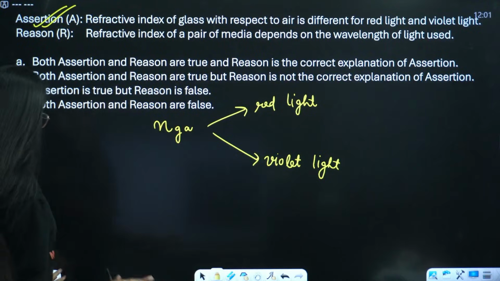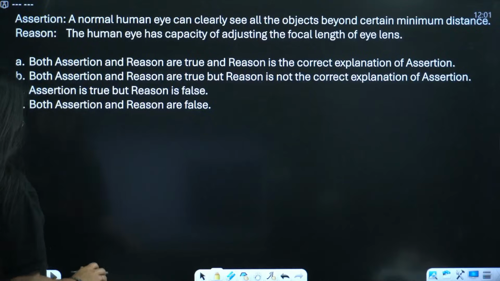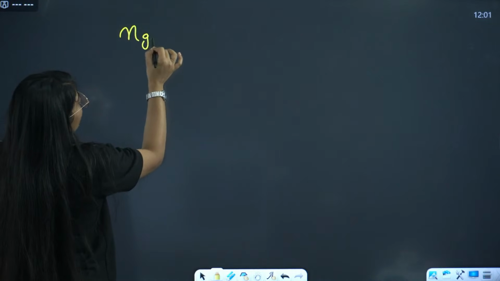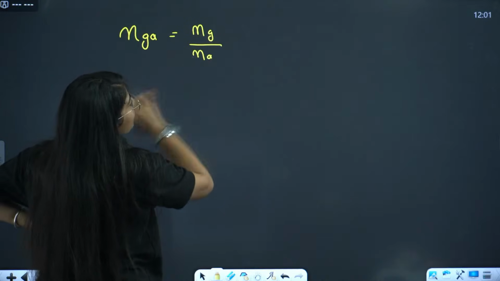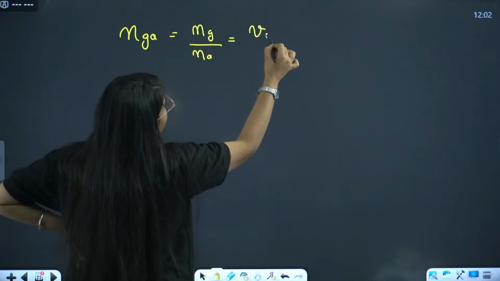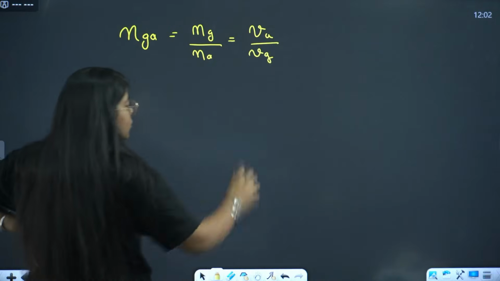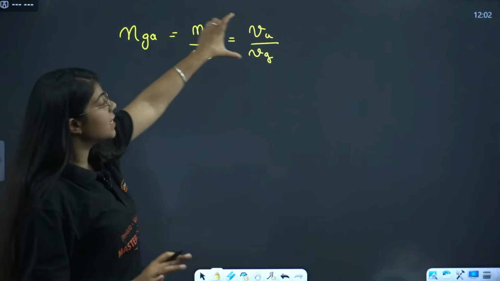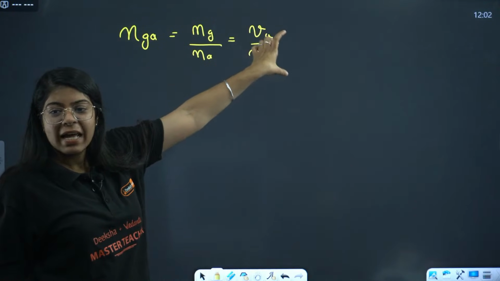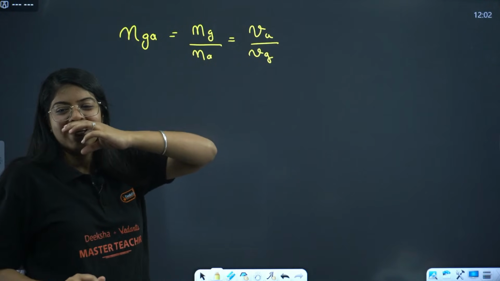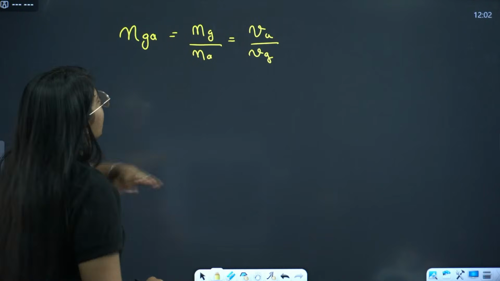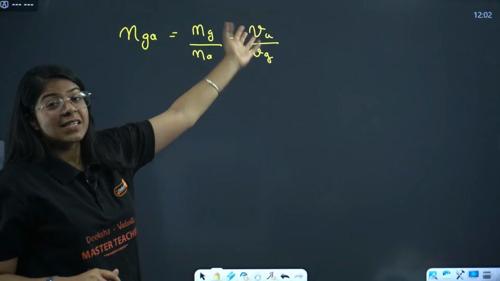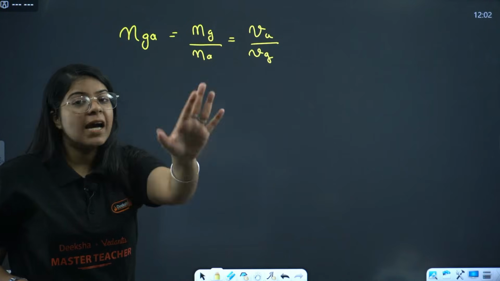Okay, let us see what actually happens. See, refractive index of glass with respect to air will be this. Now velocity is inversely proportional to refractive index, right? So speed of light is inversely proportional to refractive index. Till here we are correct.